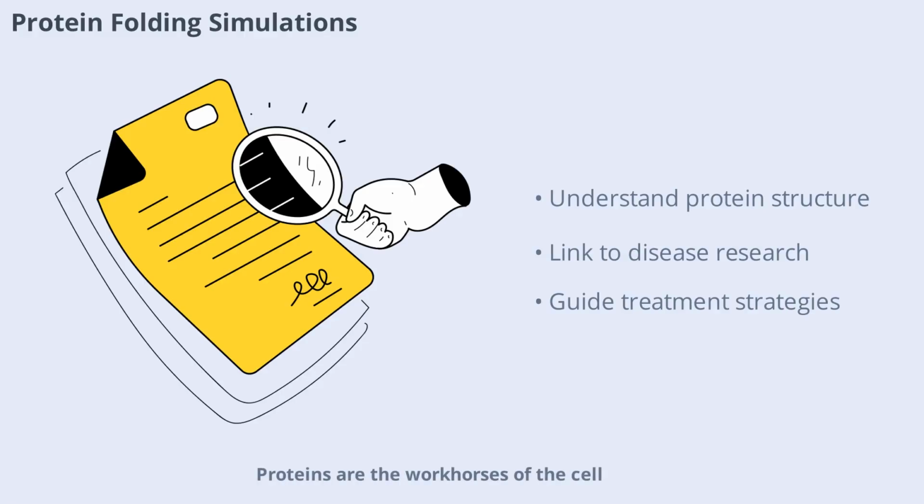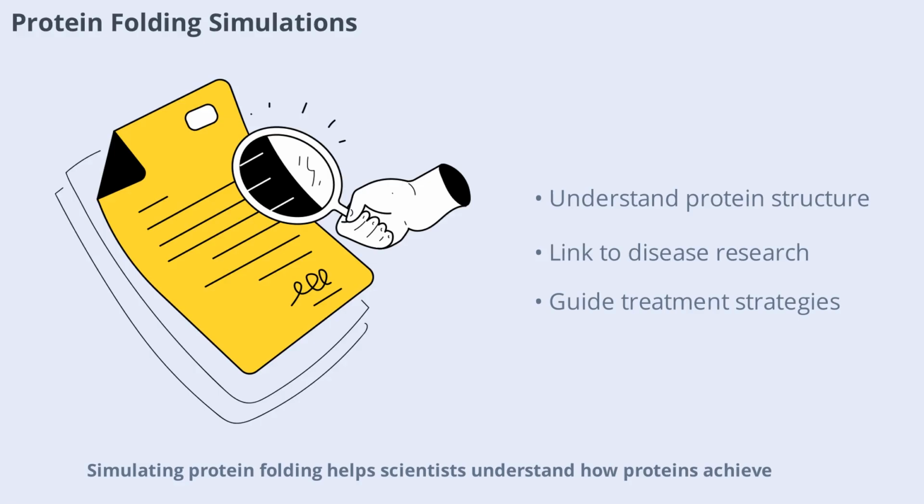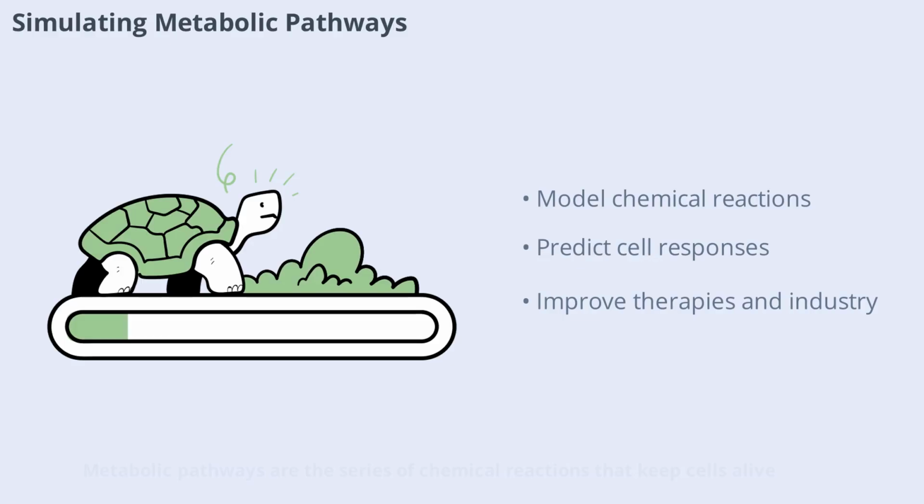Proteins are the workhorses of the cell, and their function depends on their three-dimensional shape. Simulating protein folding helps scientists understand how proteins achieve their final form and what happens when folding goes wrong. Misfolded proteins are linked to diseases like Alzheimer's and Parkinson's. By modeling these processes, researchers can develop strategies to prevent or treat such conditions. Protein folding simulations are a prime example of how computational biology can tackle some of the most challenging questions in science.